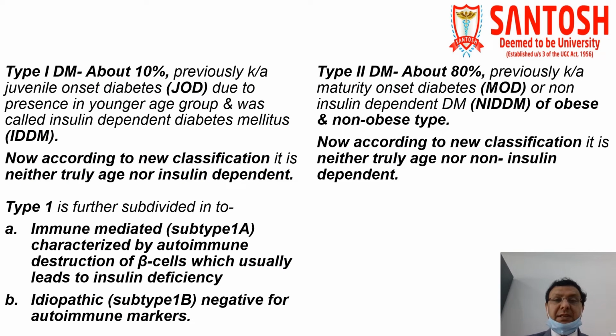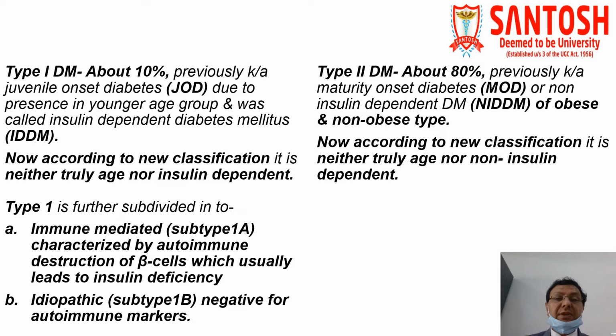Type 1 diabetes mellitus, as I told you in the last slide, is usually 10% of the total cases, previously known as juvenile onset diabetes, due to its presence in the younger age group. When we talk about juvenile, usually the meaning is that the patient between 16 to 18 years of age is called juvenile.